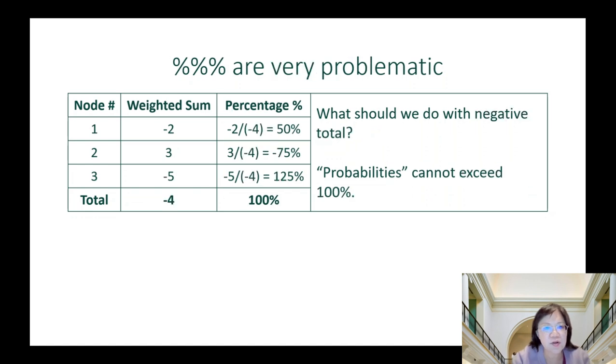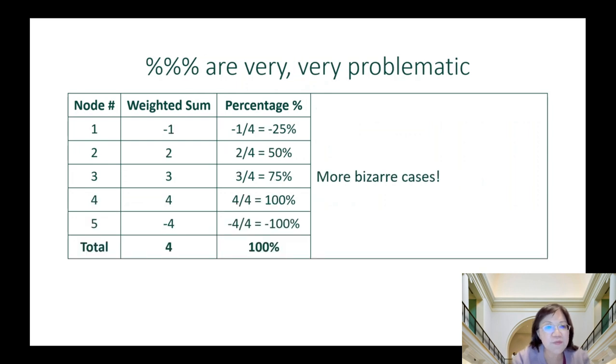Here's another bizarre example where we have a total that is -4. So when you have that, you're starting to see not only some negative percentages, but you also have a percentage that's greater than 100%. Again, 125% is okay, but that cannot be used as a probability. Here are 5 numbers. They add up to a positive total. However, one of the percentages is 100% and the other one is -100%. So these are even more bizarre cases.